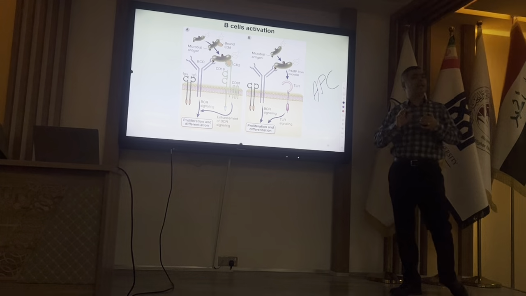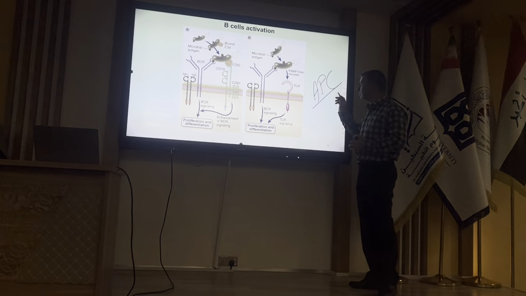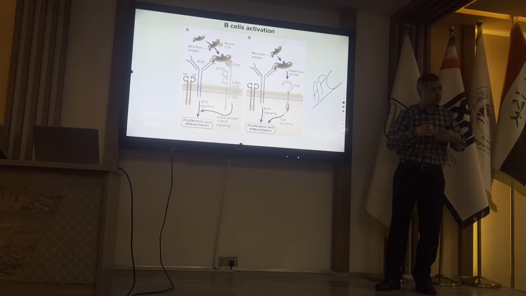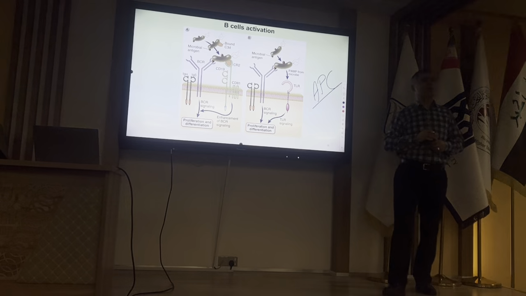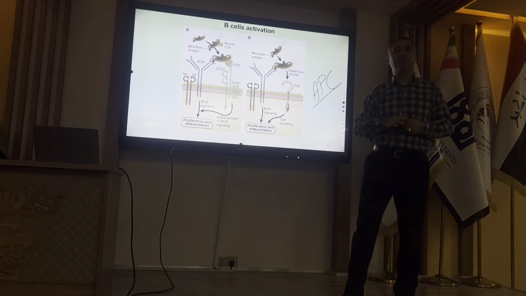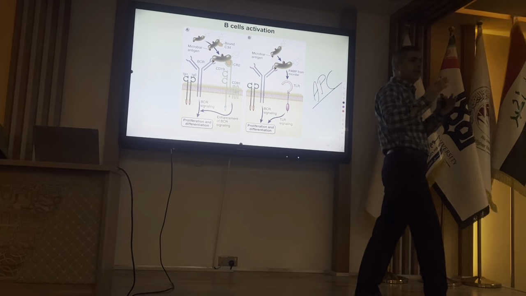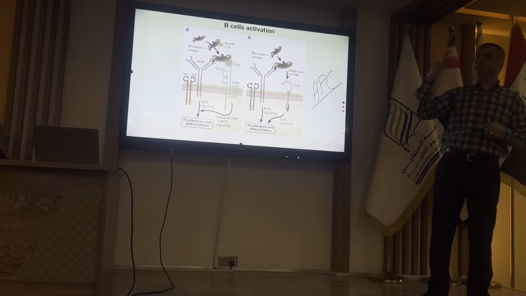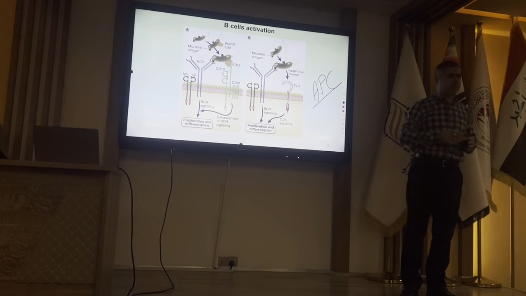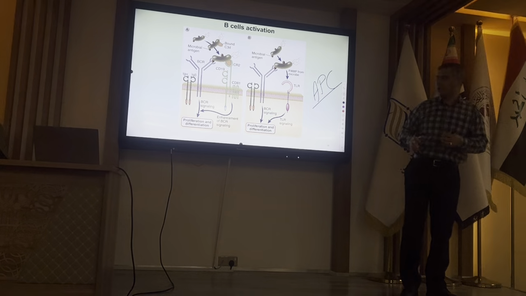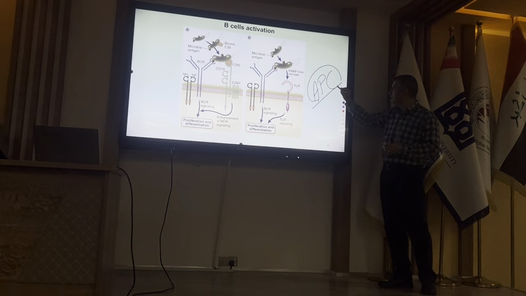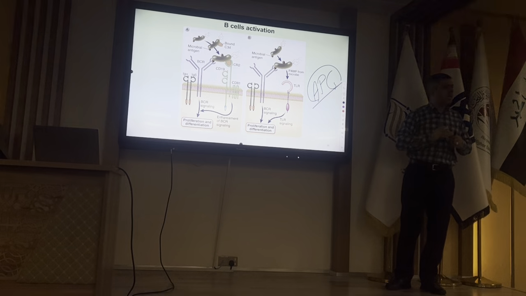Co-stimulators are only expressed on APCs. I'm talking about T cell activation. For naive T cell activation, we need two signals: the first signal is the TCR with MHC peptide, and the second signal is by co-stimulators. Both of those signals are provided by APCs for naive T cells.